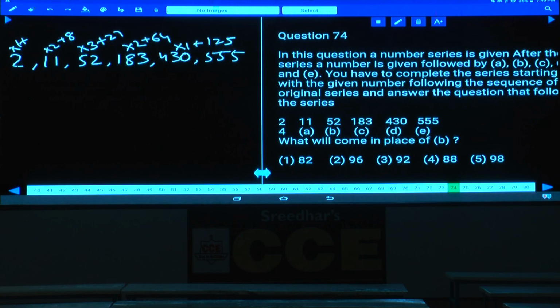Now 1, 2, 3, 4. This must be 4. 11 into 4 plus 8. 44 plus 8. Now this must be into 5. 2 into 5, 10. 10 plus 1. Into 5, into 4, into 3, into 2, into 1. 1 cube, 2 cube, 3 cube, 4 cube, 5 cube are added. Then what is the number here? 4. Now 4 into 5 plus 1 is 21. Now 21 into 4 plus 8. 21 into 4, 84 plus 8 is how much? 92. 92 is the answer. Done with this? 92, that is choice 3.